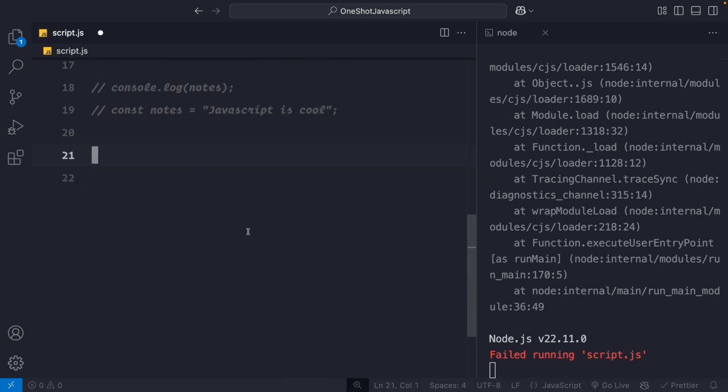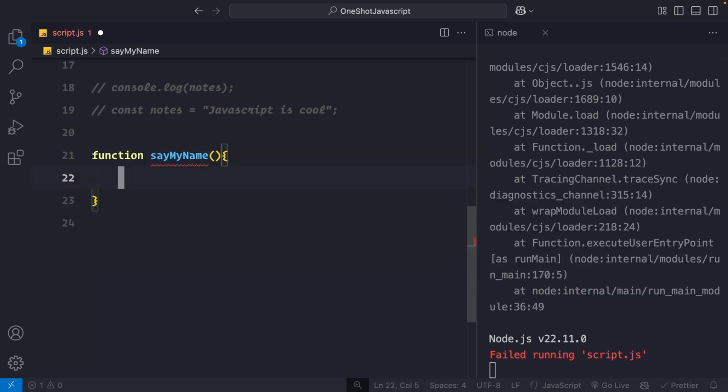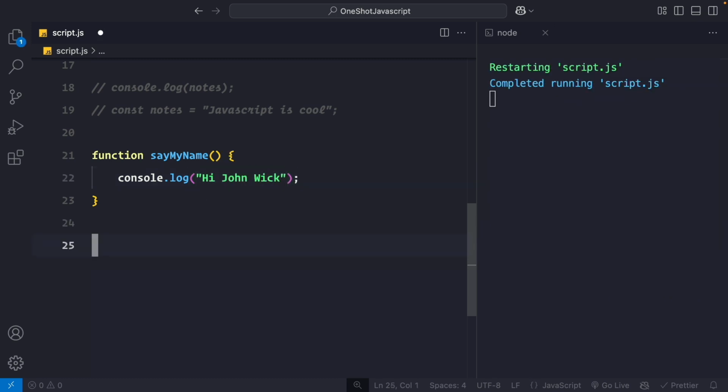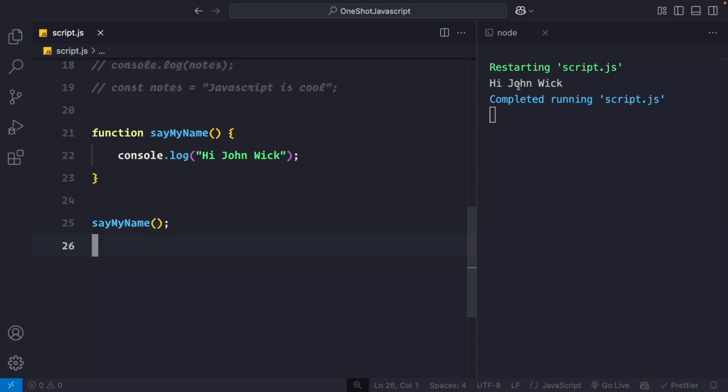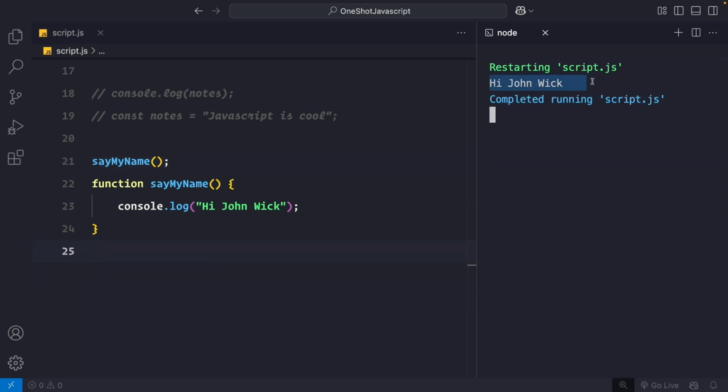So functions are also hoisted because behind the scenes functions are also just a regular value. So if I say function say my name, very simple function declaration. Hey buddy, just say hi John Wick. If I execute this function here, everything will be okay. Hi John Wick. But if I execute this function on line 20, see, the function is declared on line 22 and I'm trying to access the function on line 21. This will still work. Save this, see I get hi John Wick.